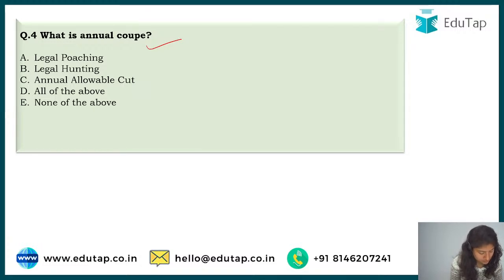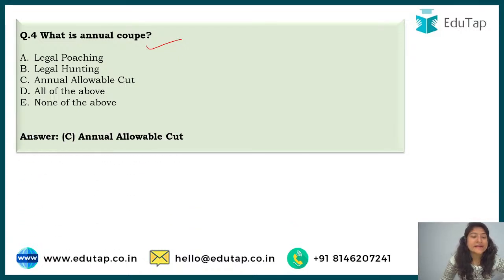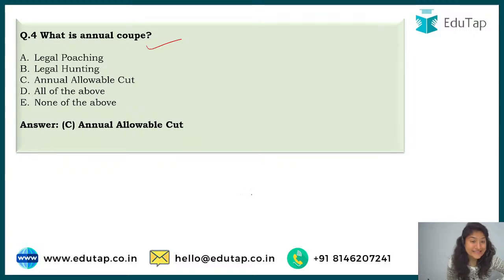So as nobody is commenting now, I am going to tell you the answer. Herein the correct answer is option C, that is annual allowable cut. So what does this annual cut mean? Annual means every year.